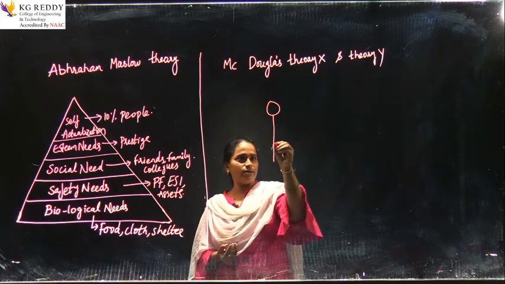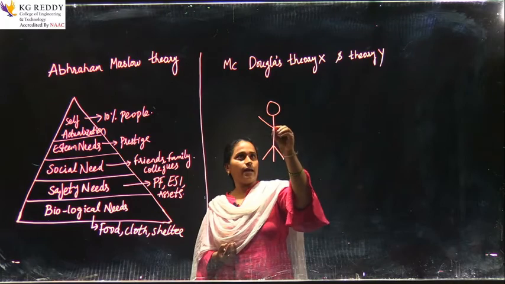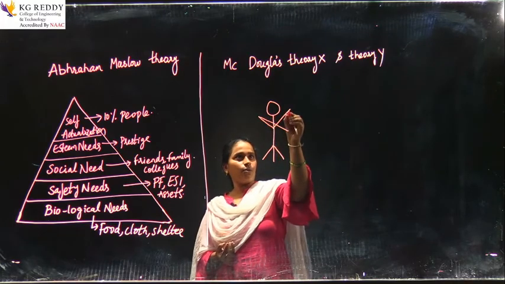You can tell me who is an active learner and who is not an active learner.